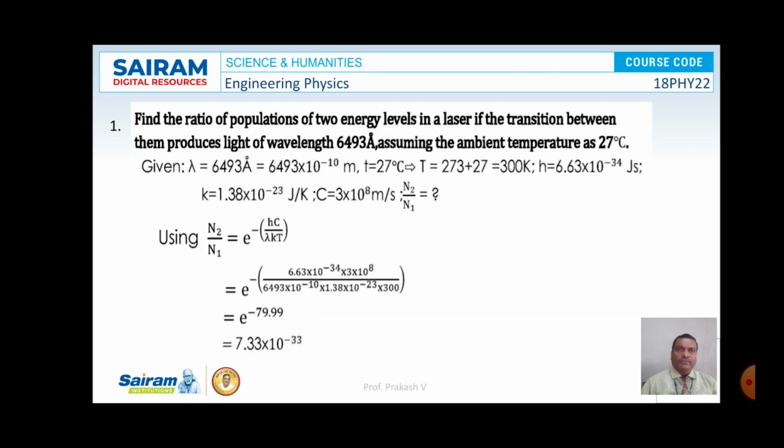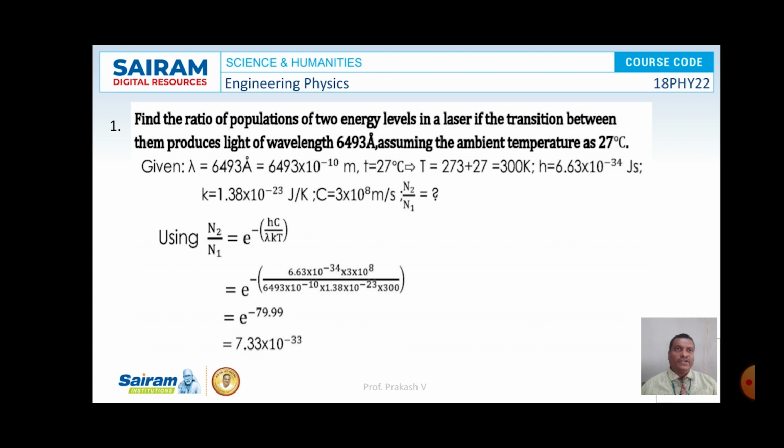So here is a problem. Find the ratio of populations of two energy levels in a laser if the transition between them produces light of wavelength 6493 angstrom, assuming the ambient temperature as 27 degrees centigrade. So the value of lambda is 6493 × 10^-10 meter, and T is 300 Kelvin, and h is 6.63 × 10^-34 joule second, and k is 1.38 × 10^-23 joules per Kelvin, and the velocity of light is 3 × 10^8 meter per second.